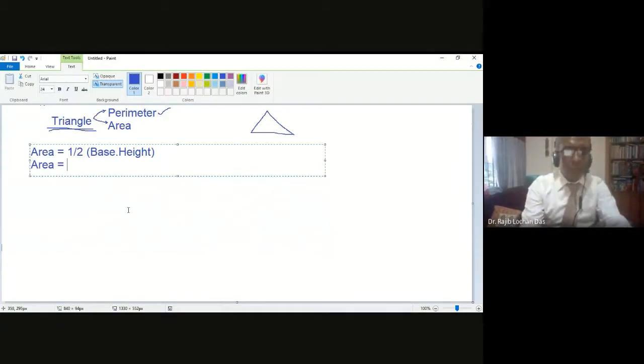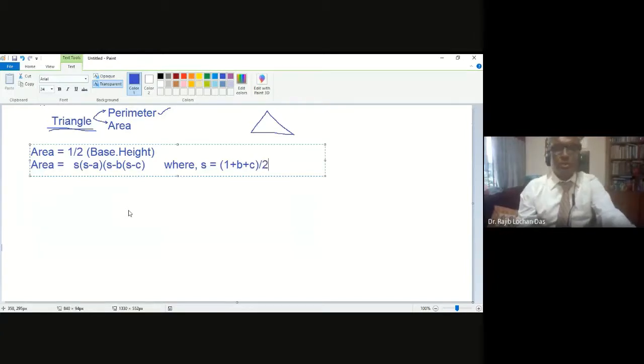Another formula you can apply, that is root over s, then s minus a, then s minus b, then s minus c, and I am writing where s is actually a plus b plus c by 2. So what are the a, b, c? A, b, c are the three sides of the triangle.